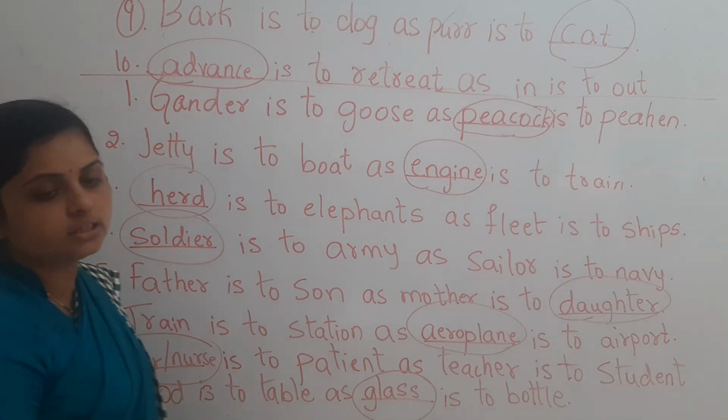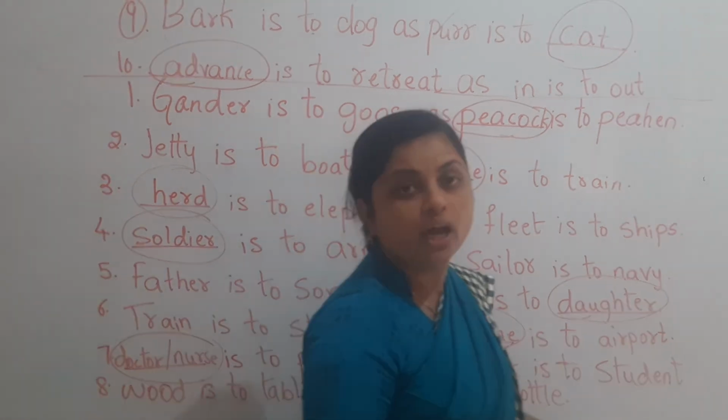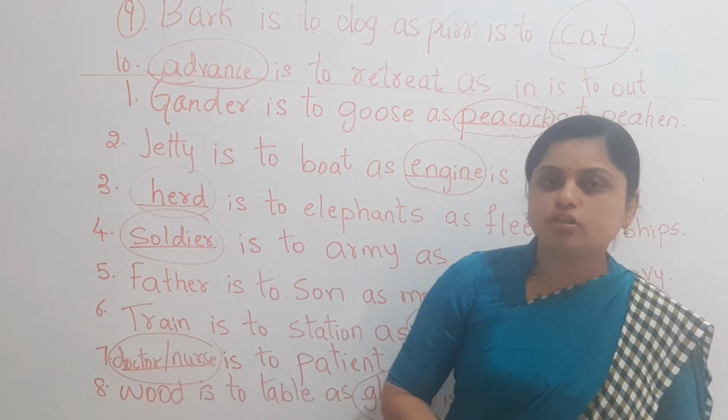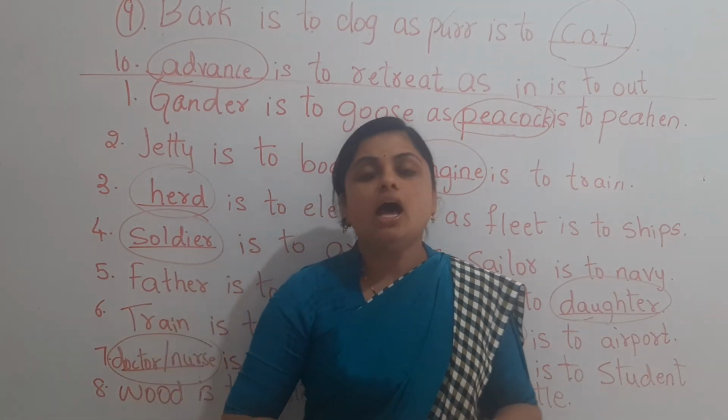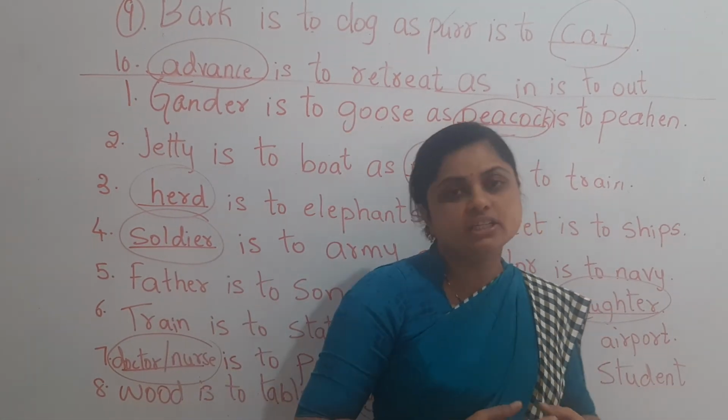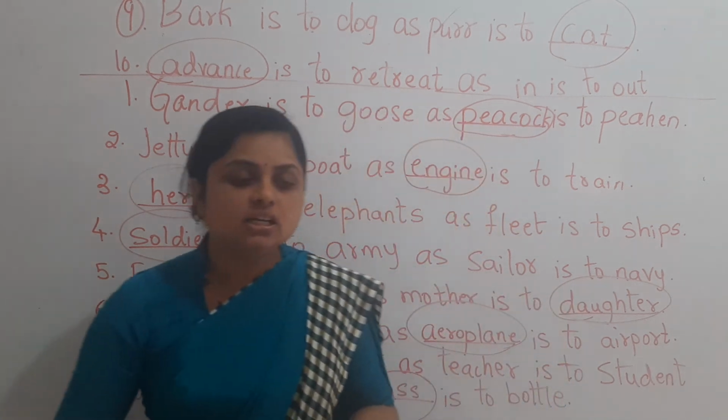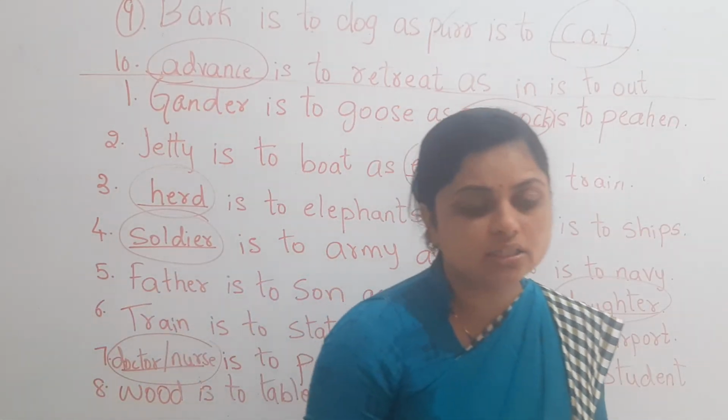So these are the exercise part of analogies from your topic number 47, and the page number is 98. Yes children, this completes your grammar part.